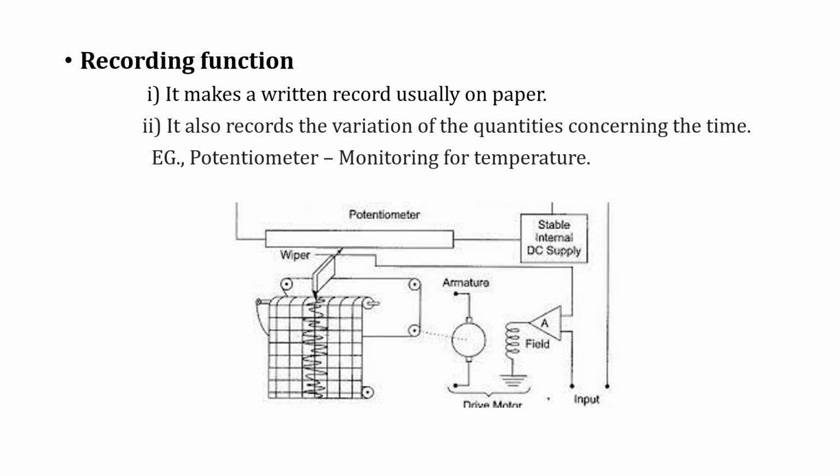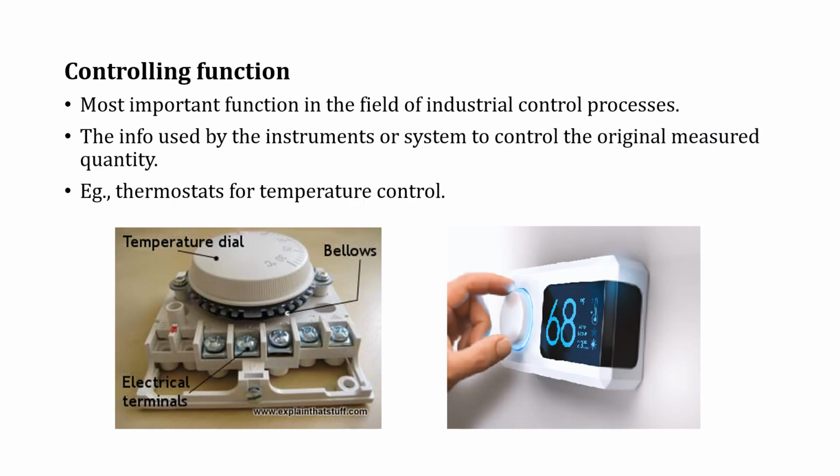Then we move on to the controlling function. What is the controlling function? It is the most important function in the field of industrial control processes. Every system might have some control function for a limit, called a limit range. The information is used by the instrument or system to control the original measured quantity. For example, a thermostat for temperature control.